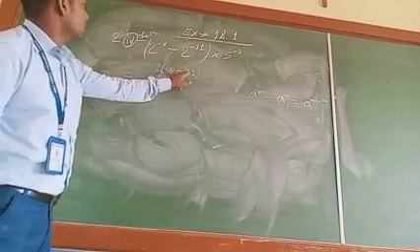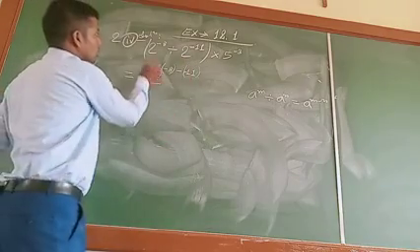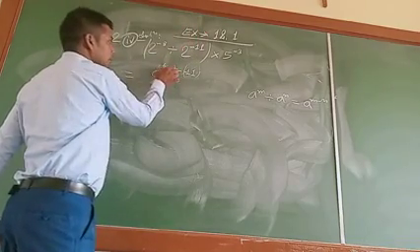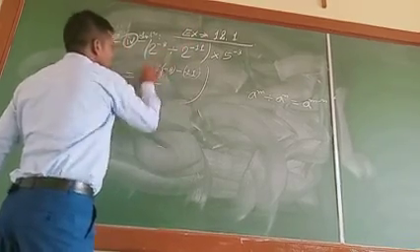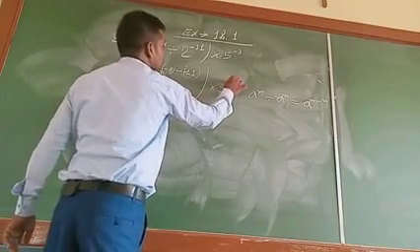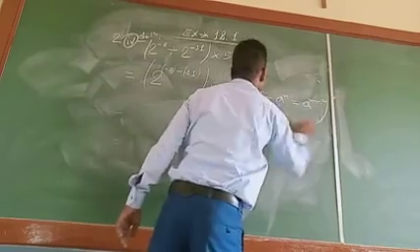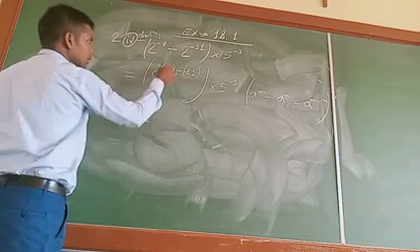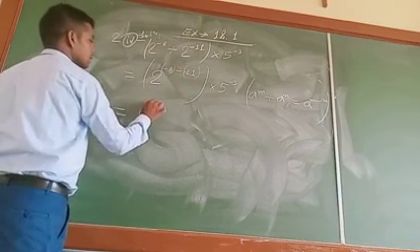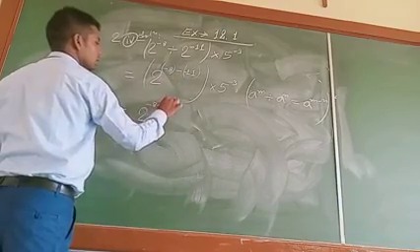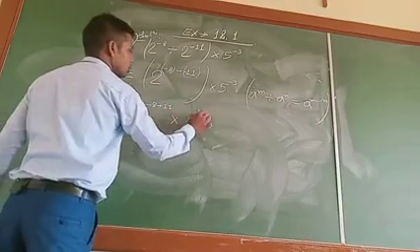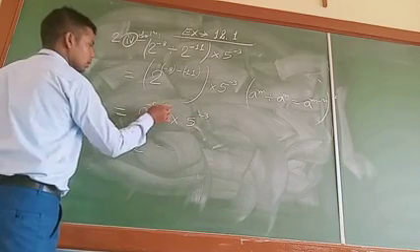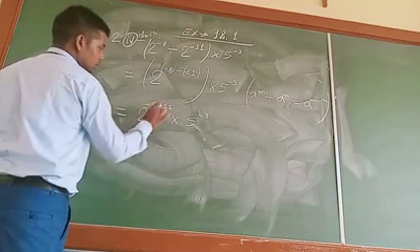Minus 8 minus, in brackets, minus 11. So it is now in the form of a raised to the power m divided by a raised to the power n is equal to a raised to the power m minus n, multiplied by 5 raised to the power minus 3. This one let me write as a result. It is equal to 2 raised to the power, first of all remove the brackets, minus 8 plus 11, multiplied by 5 raised to the power minus 3, is equal to 2 raised to the power 11 minus 8, which is equal to 3.